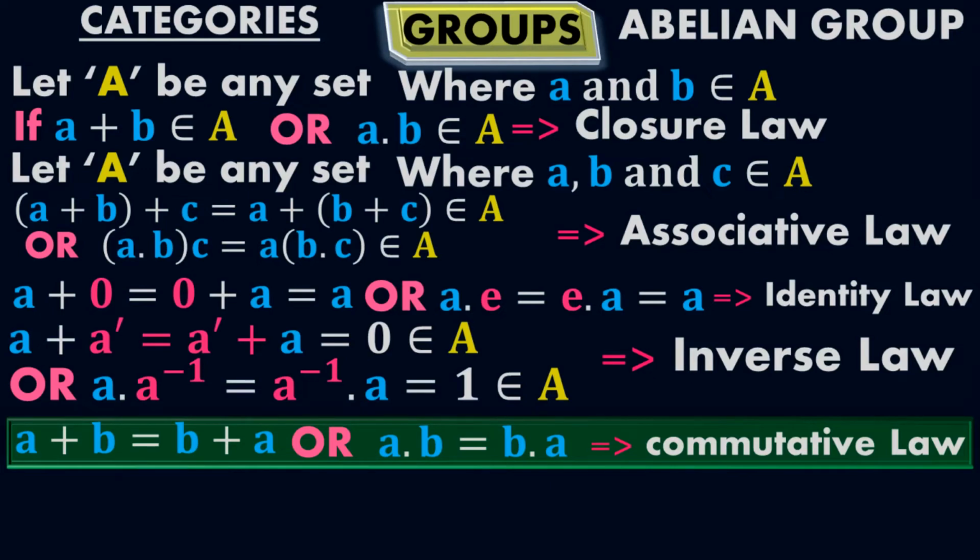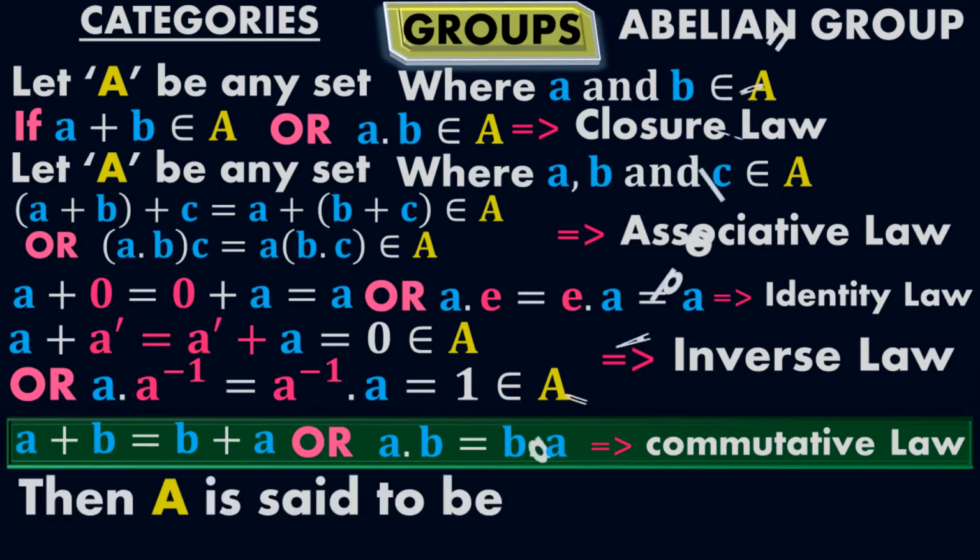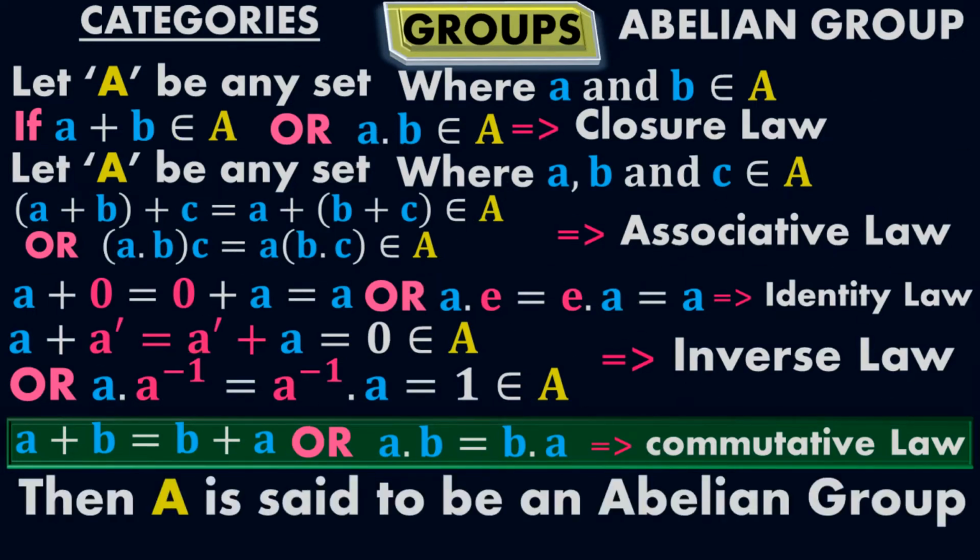So if a non-empty set A satisfies all these laws, then we can say that set A is said to be an Abelian group. Look, the rest of the laws are absolutely the same as what we have done for the group. But for the Abelian group, we have added one more law, which is commutative law. For set A to be an Abelian group, it also satisfies the commutative law. Look, set A satisfies both the closure laws, closure law of addition and closure law of multiplication. So we have addition binary operation here and multiplication binary operation.